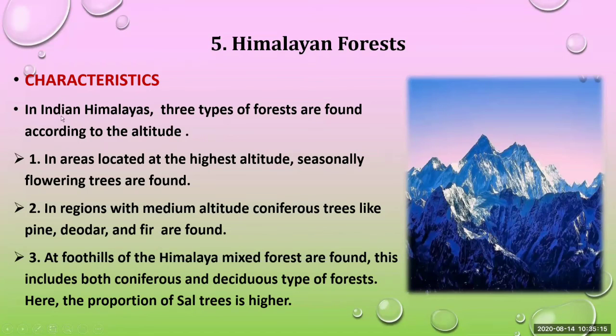We'll see the characteristics. In the Indian Himalayas, 3 types of forests are found according to the altitude. First, in areas located at the highest altitude, seasonally flowering trees are found.